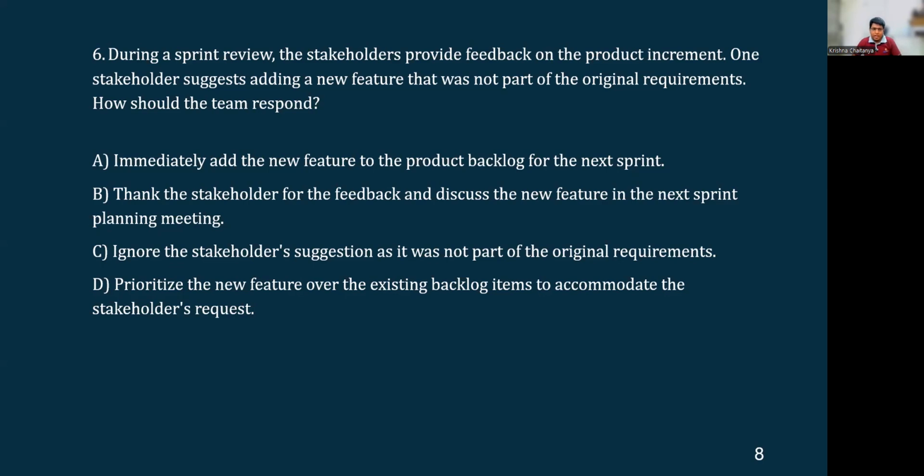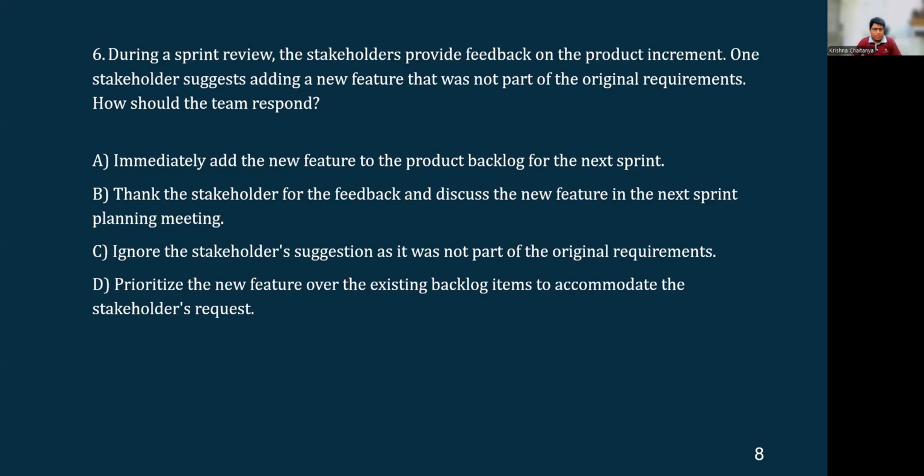If we are ignoring the stakeholder suggestion, then we are ignoring the fundamentals of agile ways of working. Okay, so this is not going to help, and that's an incorrect approach.